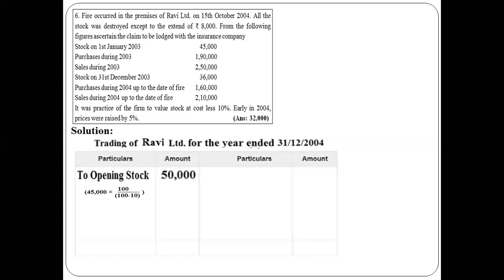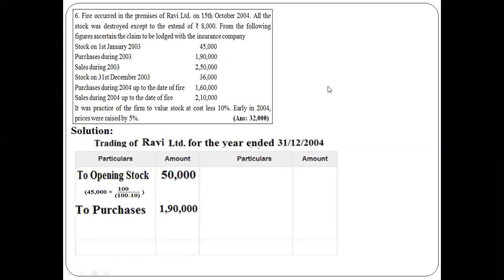Clear? Why have we taken up this step? Because the question says that the practice of the firm is to value the stock at cost less 10%. Right? That's the reason. Next, purchases. The purchases adjustment is there, but it is early in 2004, not in 2003. So we will take it up in the year 2004, that is the memorandum of trading account. We are preparing as on 31st December 2003, so here it is a print mistake. It is 2003 actually, not 2004. So please observe it. It should be 2003.